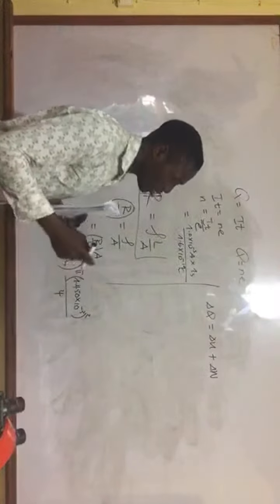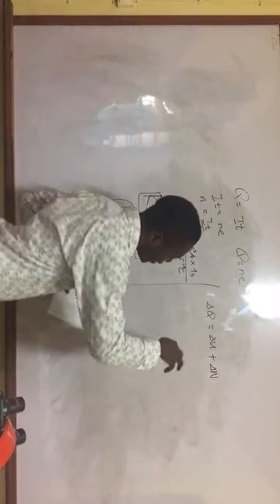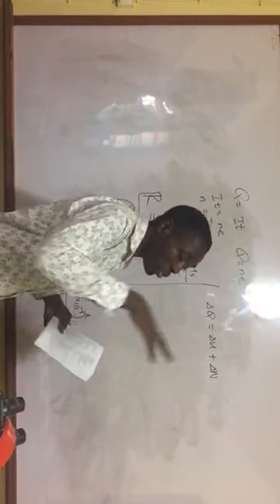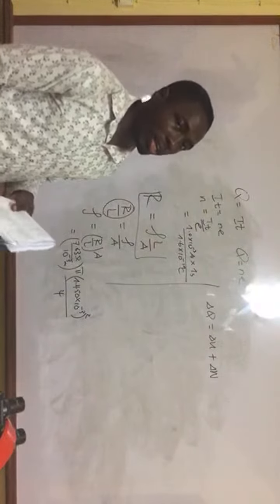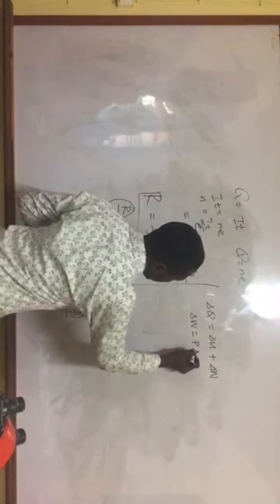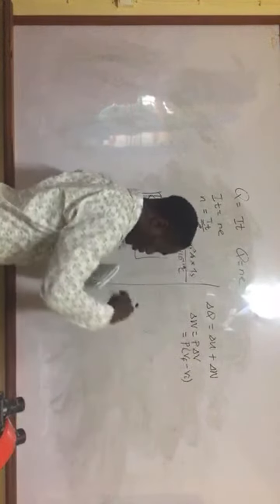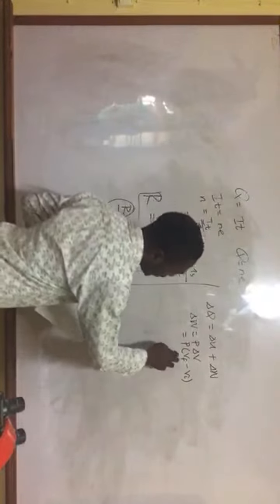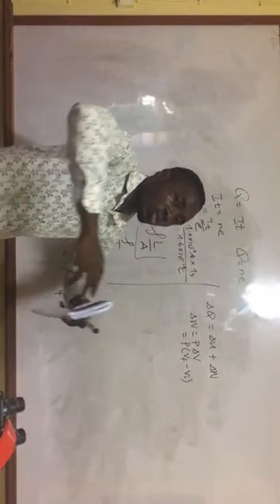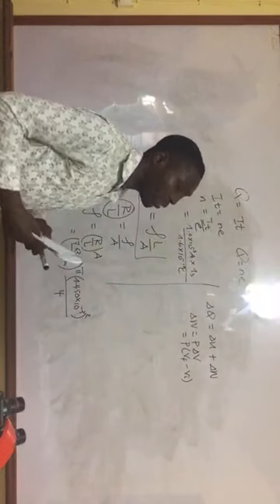Delta W is the amount of work done on or by the system. When the work is done by the system, delta W is positive. And when the work is done on the system, delta W is going to be negative. Why? Because delta W is equal to P delta V, and delta V is final volume minus initial volume. So when work is done to compress the system, the final volume is smaller than the initial, so it's obvious that delta W should be negative. When the system expands, when it does work, the final volume will be greater than the initial volume, and we're going to have a positive value.